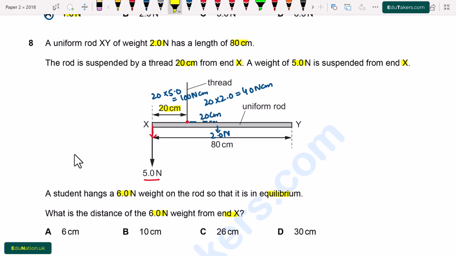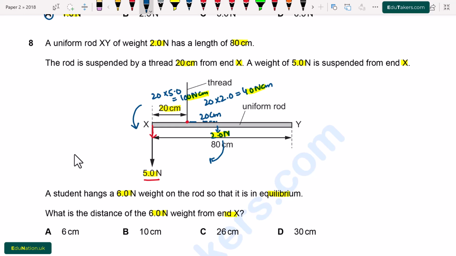The moment caused by the 2.0 Newton force is 40 Newton centimeter, while the moment caused by the 5.0 Newton force is 100 Newton centimeter. It means the moment caused by the 2 Newton force is smaller than the moment caused by the 5.0 Newton force. So the force of 2.0 Newton causes the clockwise rotation, while the force of 5.0 Newton causes the anti-clockwise rotation, like this.